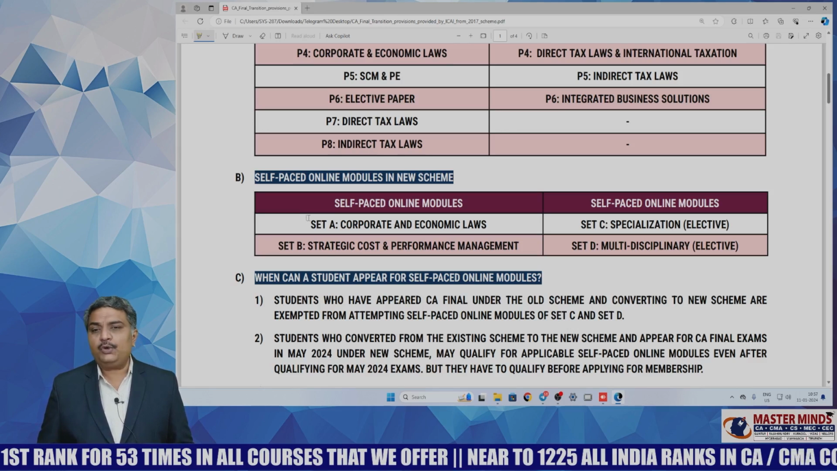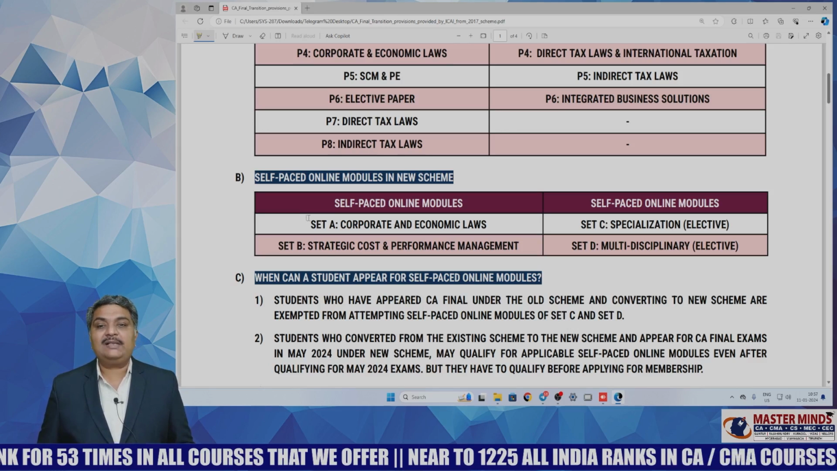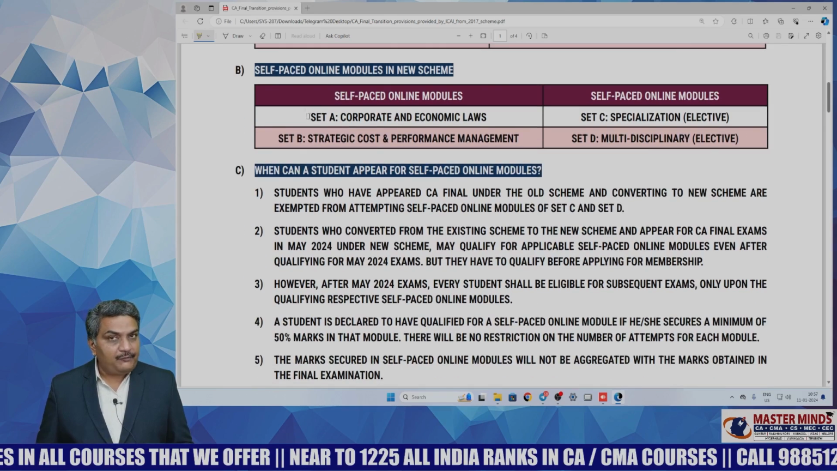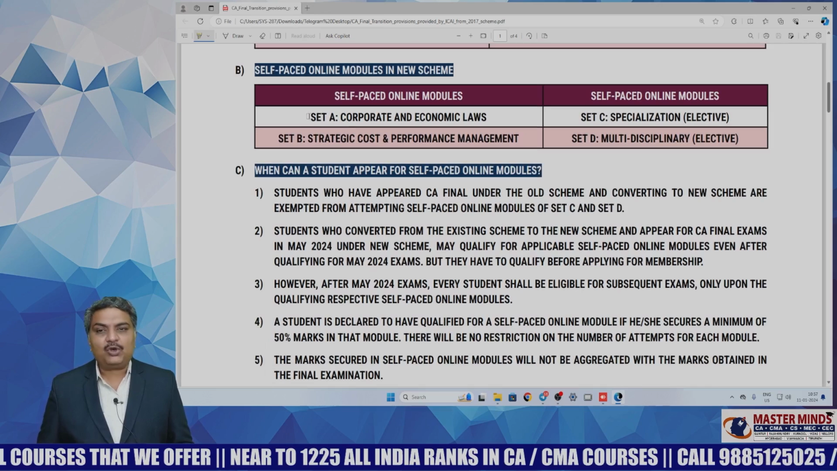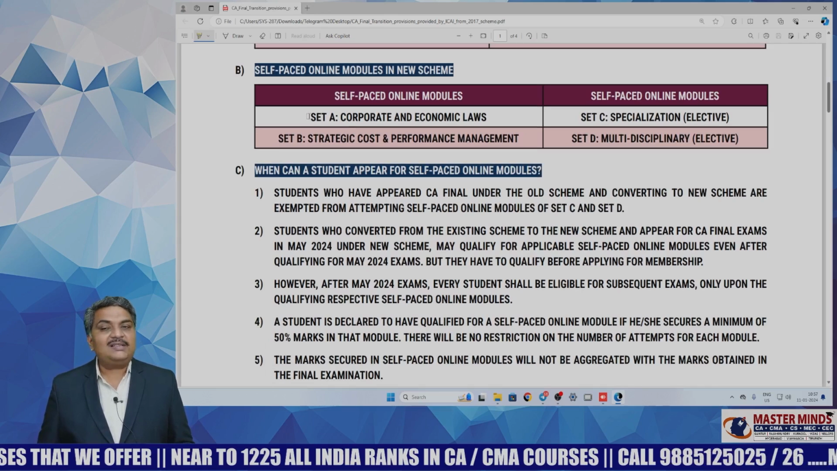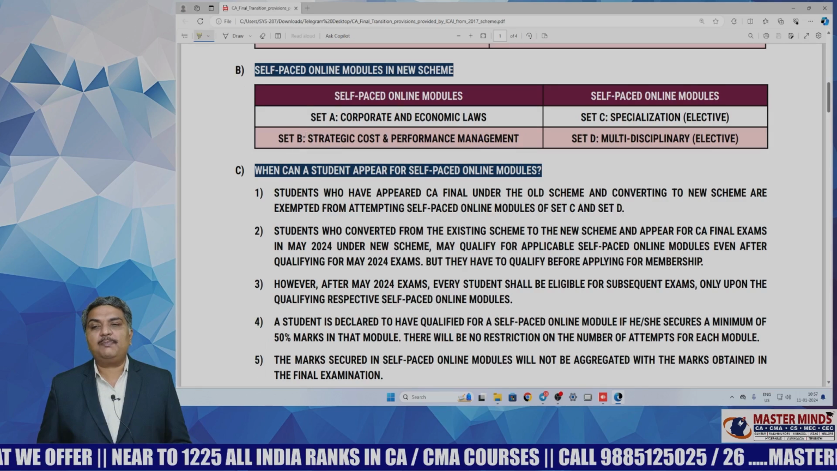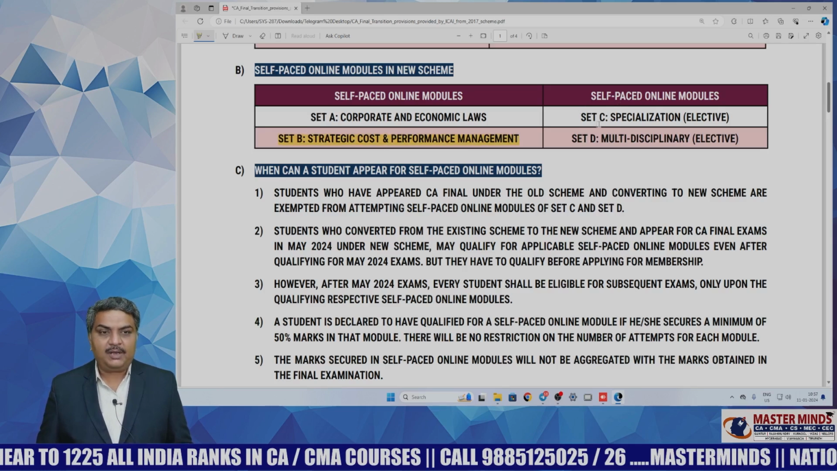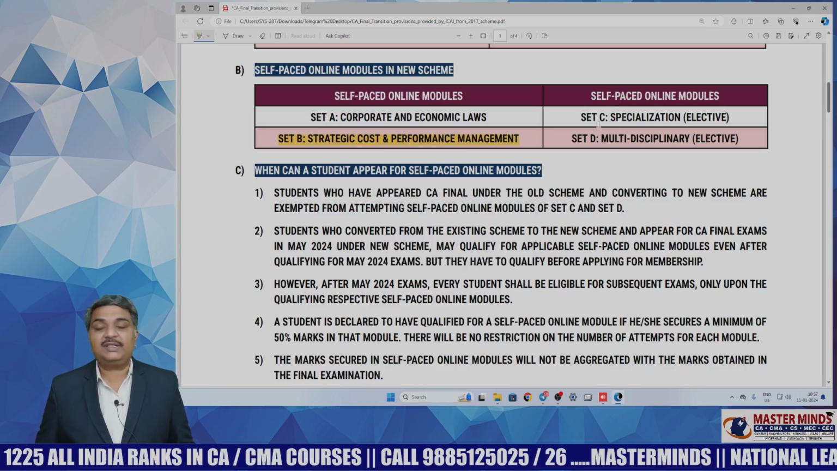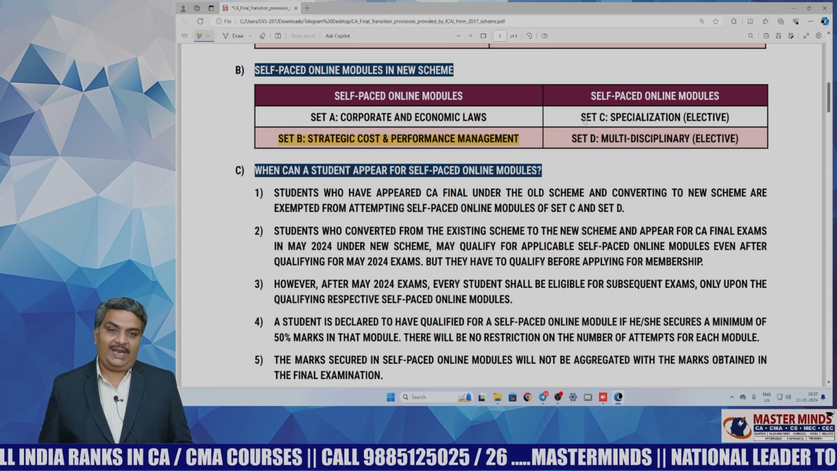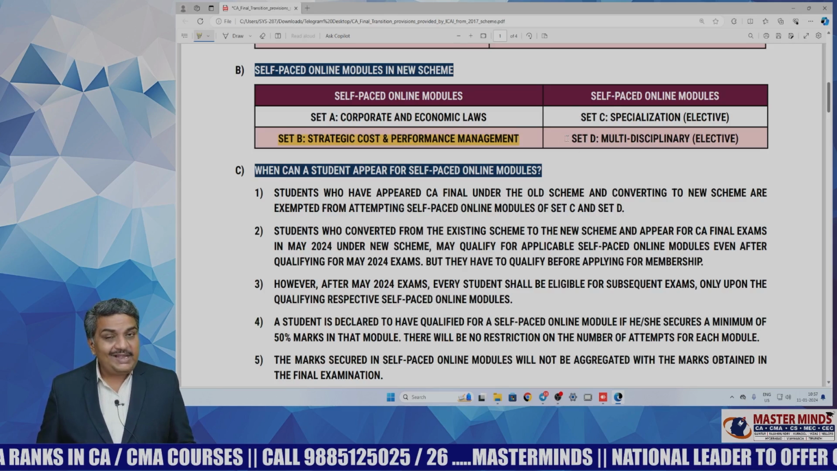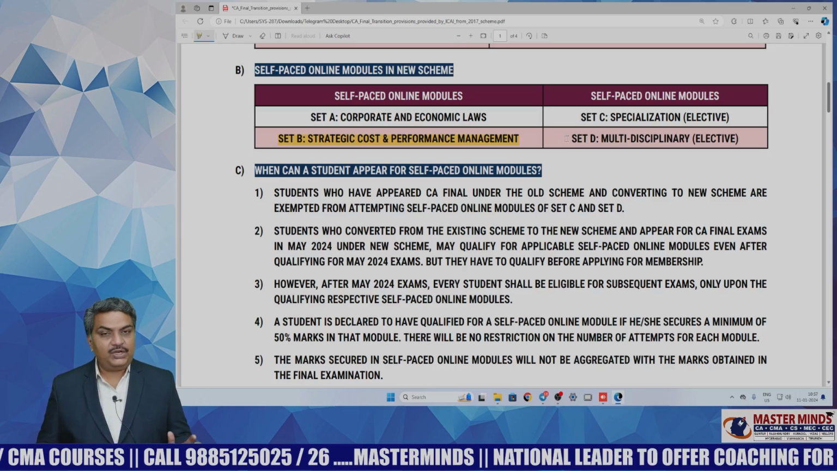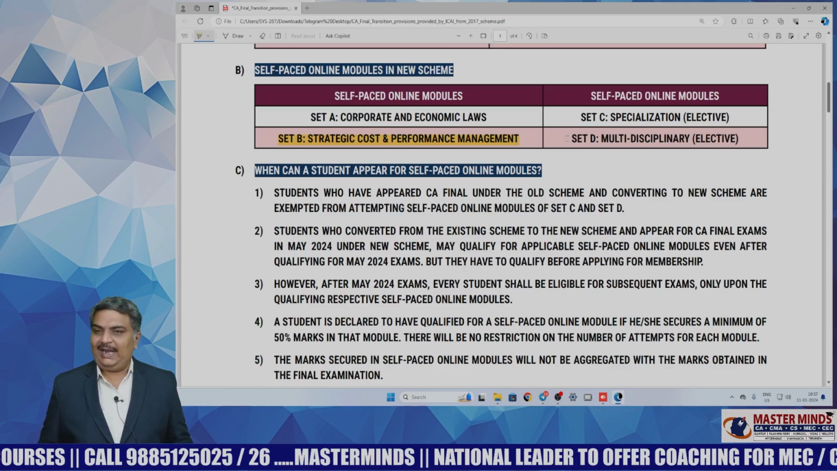In the new scheme, you have 4 self-paced online modules. The first is Set A, Corporate and Economic Laws, and Set B is Strategic Cost and Performance Management. Set C is a specialization paper. There are many electives given, and you have to choose one of those electives. Set D is a multidisciplinary paper that is also related to electives. You need to select one of the electives.